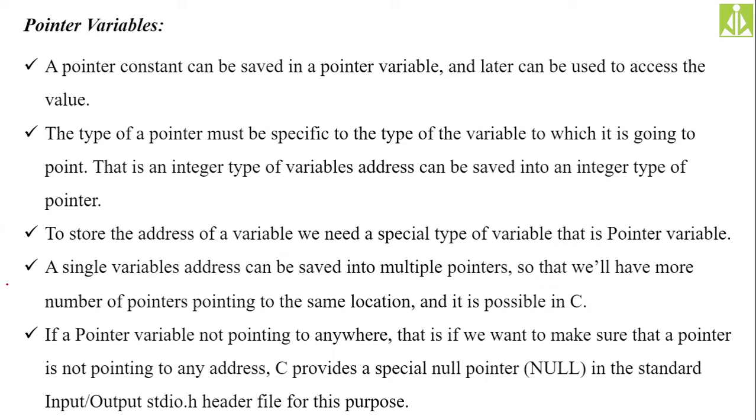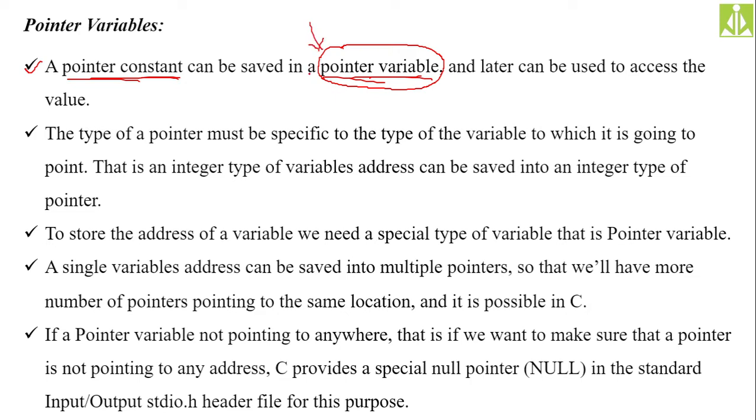Or to save a pointer constant in our program, we need a pointer variable. Storing the pointer constant in our pointer variable has a purpose: later on we are going to use this pointer variable to access that memory location. To access whatever memory location this pointer constant is pointing to, we will make use of this pointer.